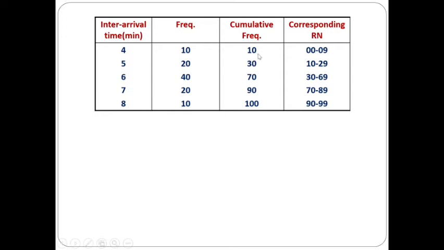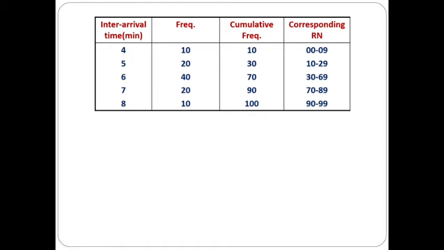So it is up to 10, so it is 0 to 9, and from 10 up to 30, it is 10 to 29, then 30 to 69, 70 to 89, and 90 to 99. This is how we have to take the corresponding random number interval for the inter-arrival time.